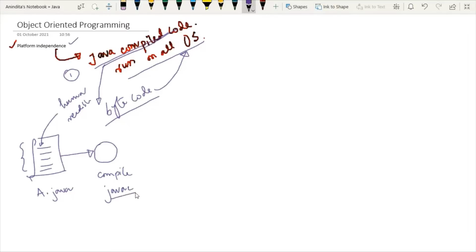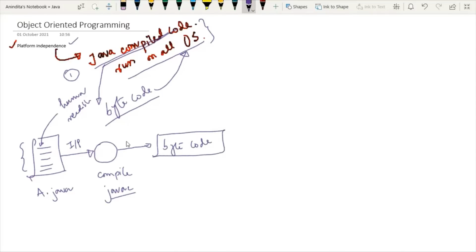This is the name of the Java compiler. And as I have discussed, whenever you give source code as an input to the compiler, it produces bytecode as an output.